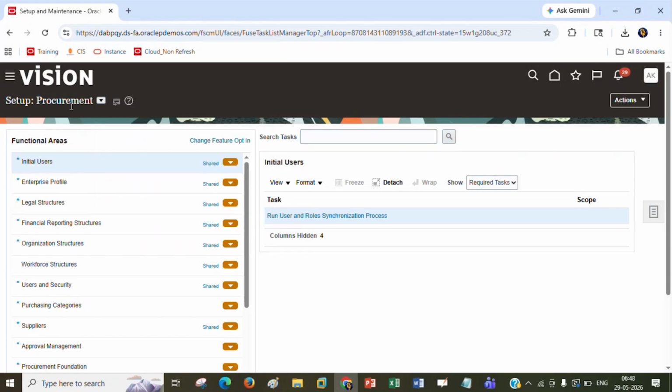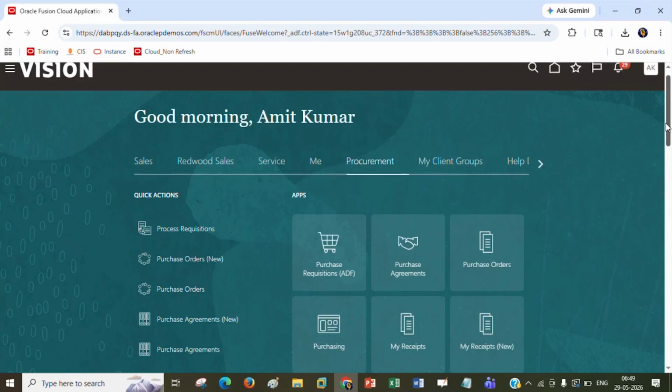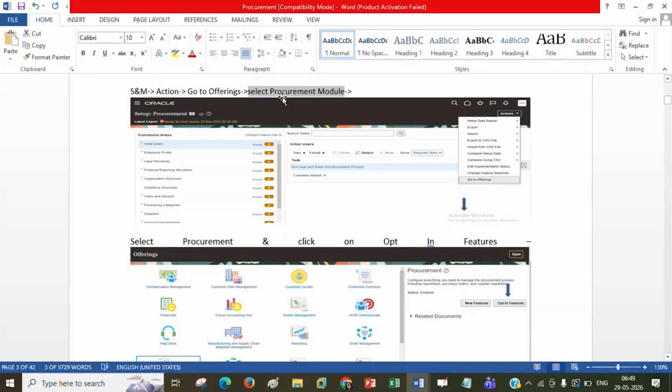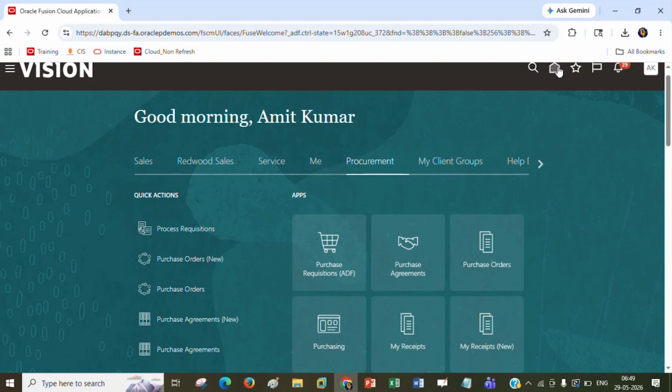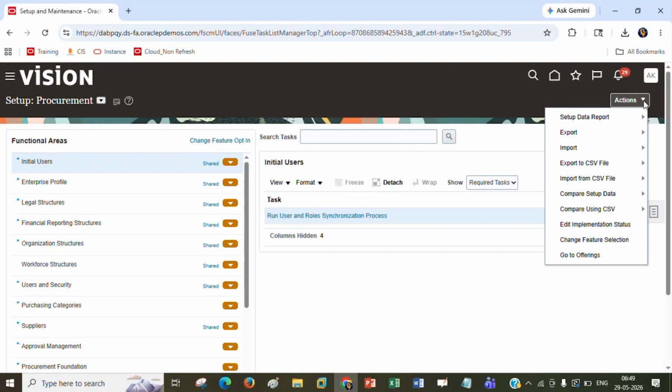If you didn't find this one here, then simply the issue is that you don't have any offering enabled. For this I mentioned it with a screenshot, you can go ahead with this. Let me show you, as I already have this offering enabled.